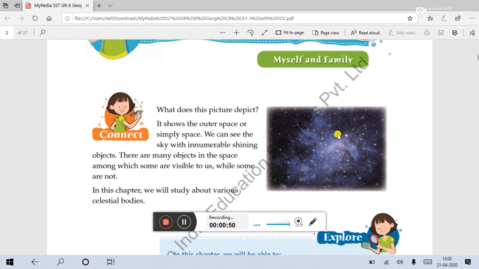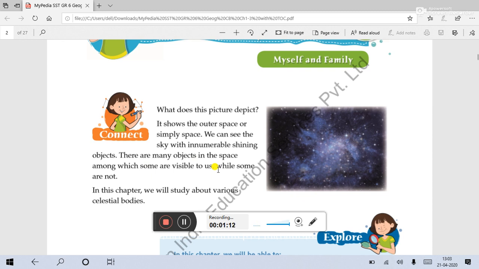As you can see here on the screen, one image of space is there. Not only space, everything is there. Stars are there. This is a complete look from our Earth on the space. We can see whatever in this picture is there.